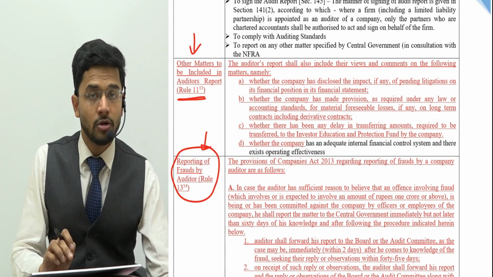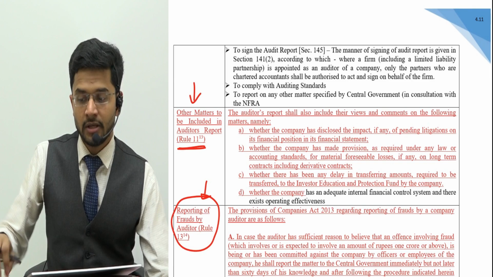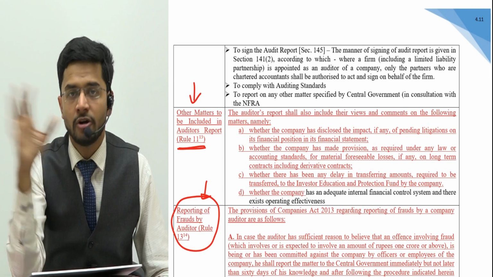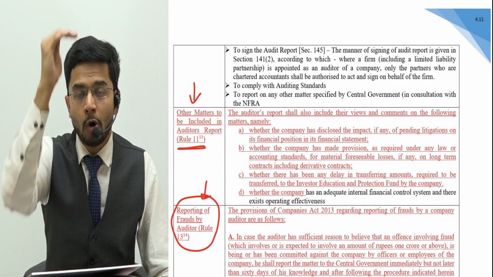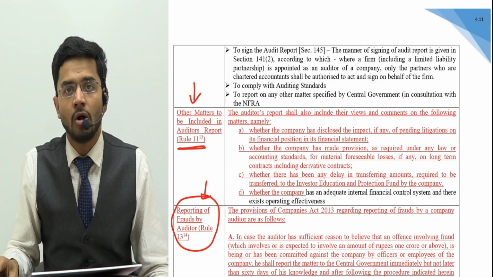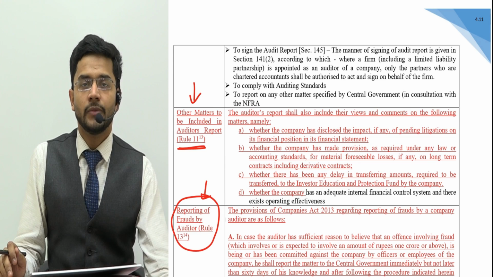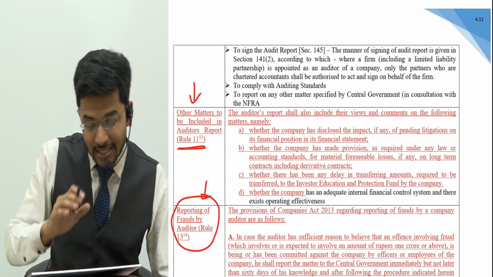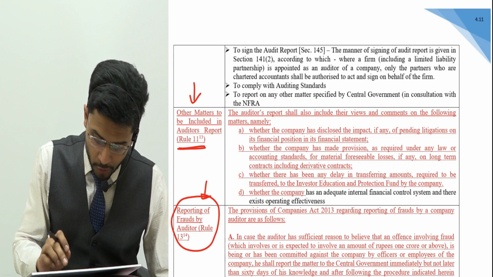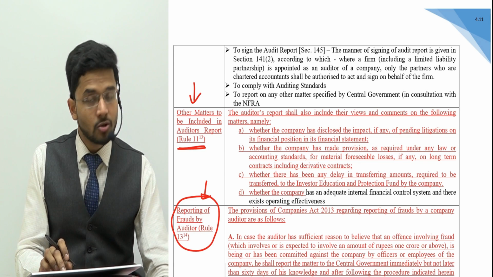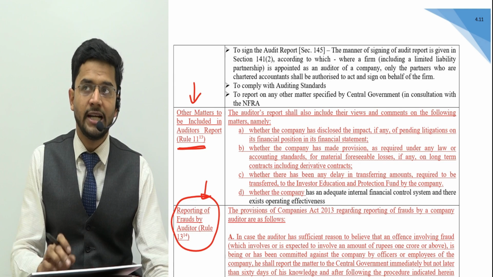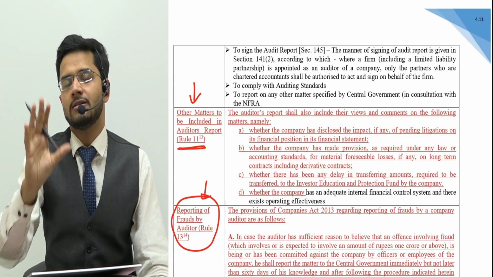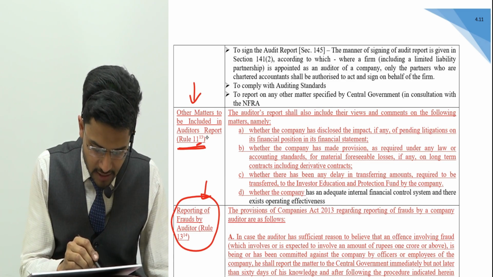So the auditor's report, as you are aware, definitely includes the points covered by CARO, which I have already discussed in detail. The points which are there for CARO are already to be disclosed by the auditor in its audit report. Guys, apart from CARO points, there are certain points which we need to disclose in our auditor's report, or at least discuss, or at least consider while constructing our auditor's report. And where does this come from?